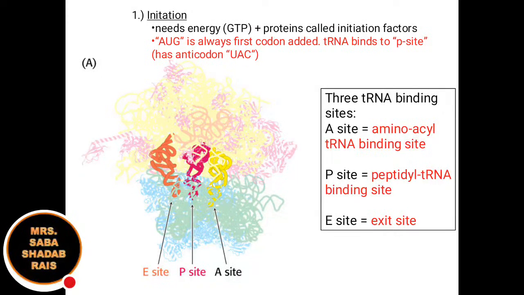For that particular reason, the first amino acid will bind at the P site. There will be factors preventing the aminoacyl tRNA from binding to the A site. Means the A site will be kept blocked. The A site will not be available for the first one, that is AUG, which has an anticodon of UAC, to bind.